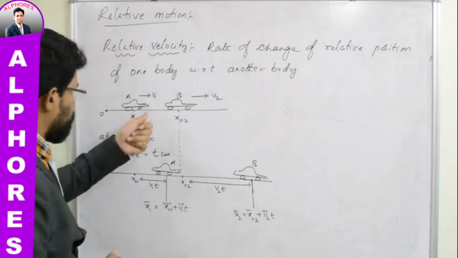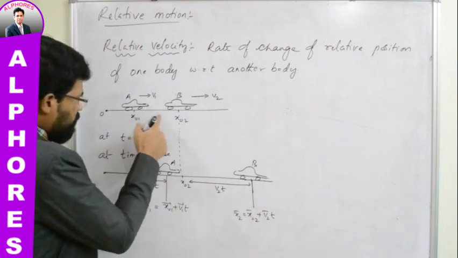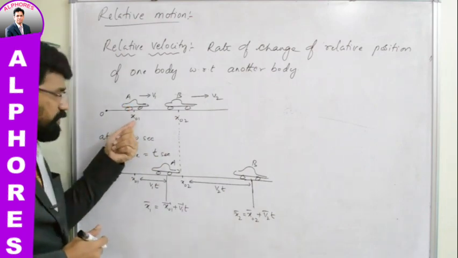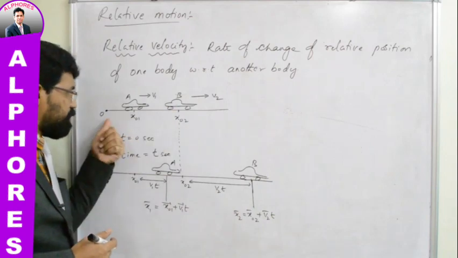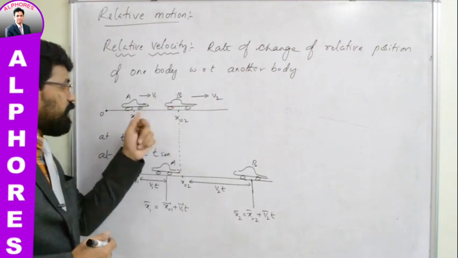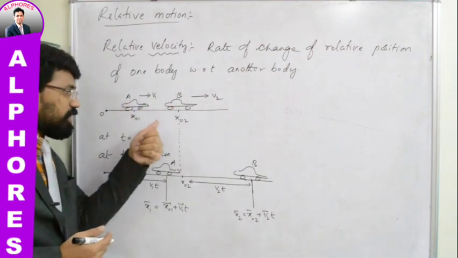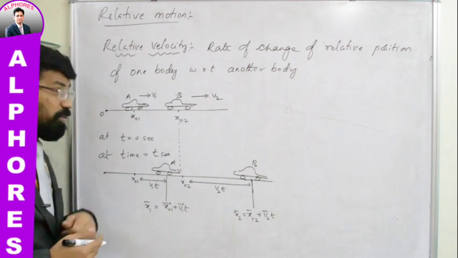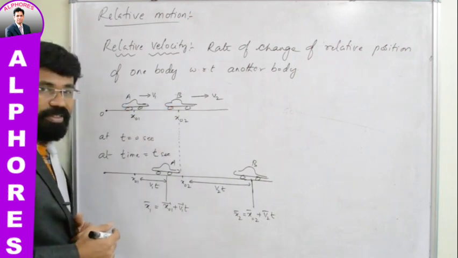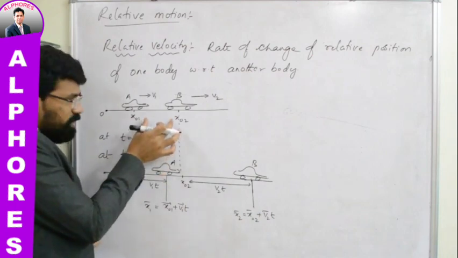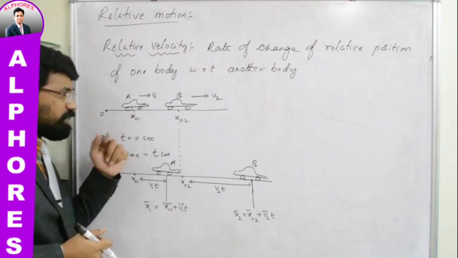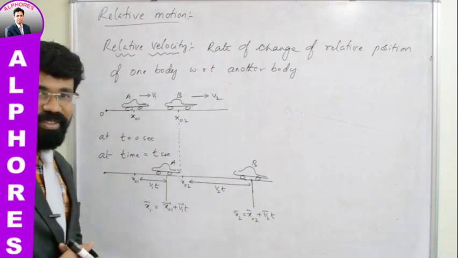Let us go back to the situation when time t is equal to 0. There is some distance of separation between them, right? The displacement of car A with respect to origin is x01. The displacement of car B with respect to origin is x02. The displacement of car B with respect to car A is how much? x02 minus x01. When we take car A as reference and try to explain the displacement of this car, it will be this much. This is equal to x02 minus x01, isn't it? So that was the initial relative displacement.